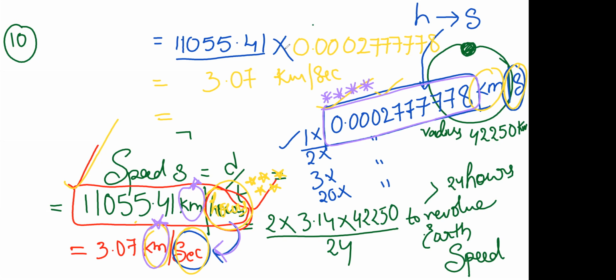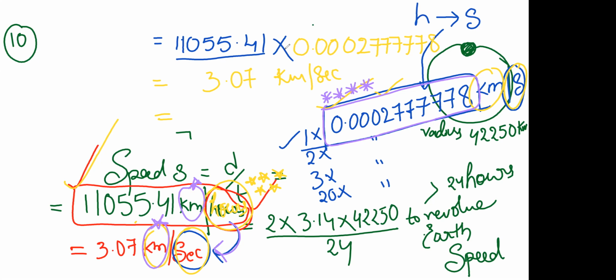Ma'am, I have one doubt. Yes, Vishnu. Ma'am, for example, if they give that the satellite speed is 75 meters per second, or 75 kilometers per hour in the question, how to change that? In both cases, kilometers per hour and meters per second, can we convert in the same way, ma'am?